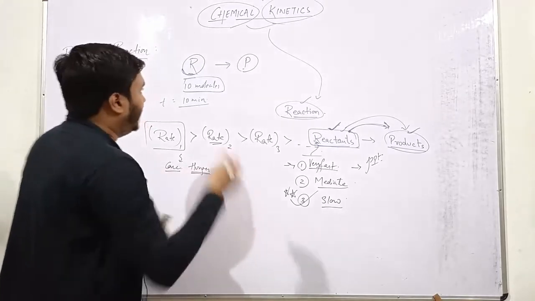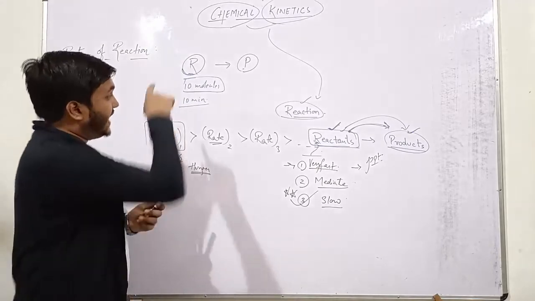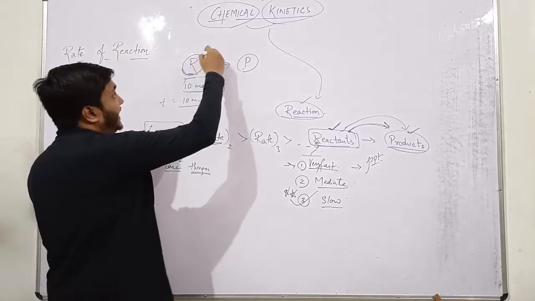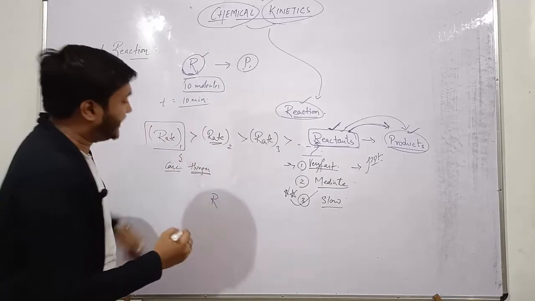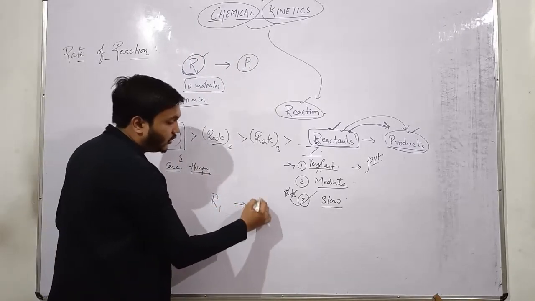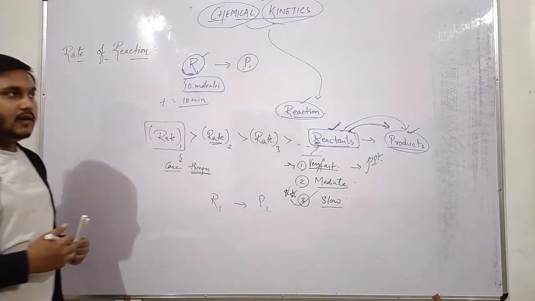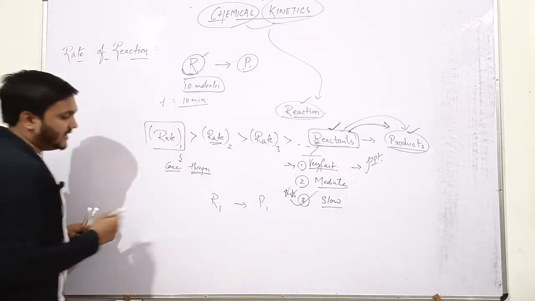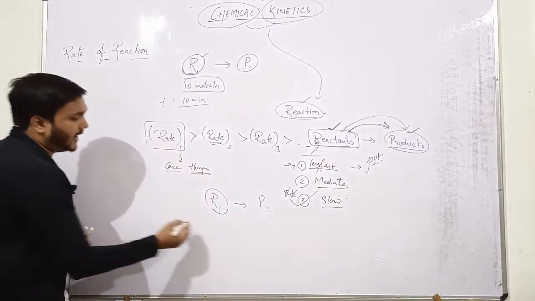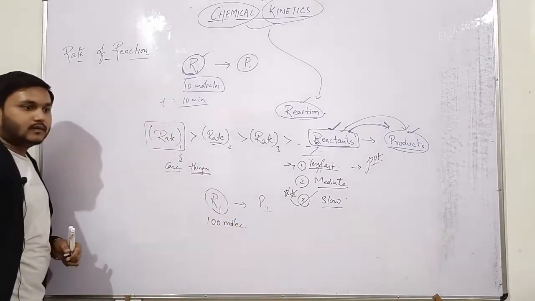Okay. Now let us consider the same reaction. I am taking the same reactant here, let us suppose R1 and P1. In the second example I am taking the same reactant R1, which is going to give the same product P1. As you can see, the reaction is the same, but in the second case I am going to take 100 molecules but not 10 molecules.